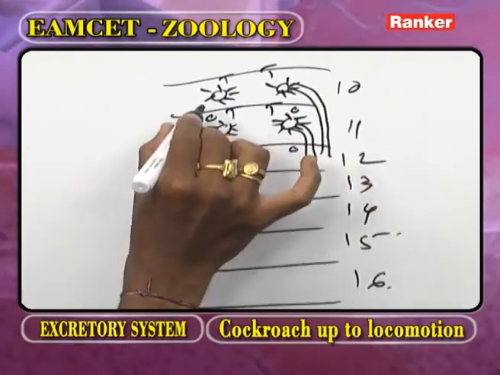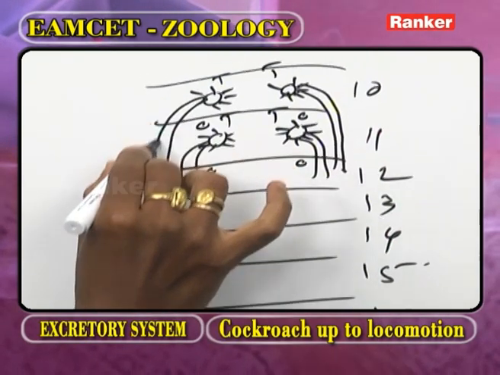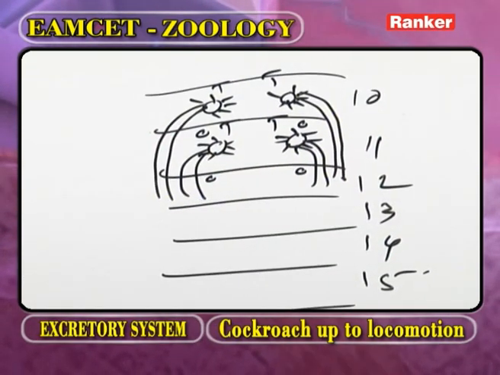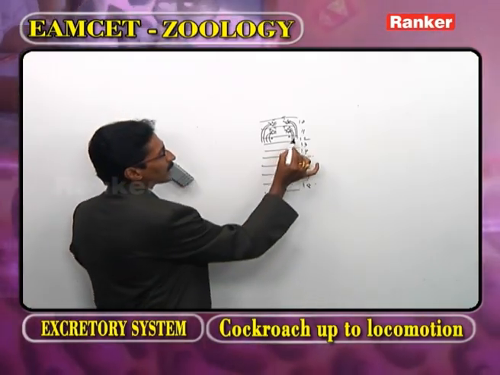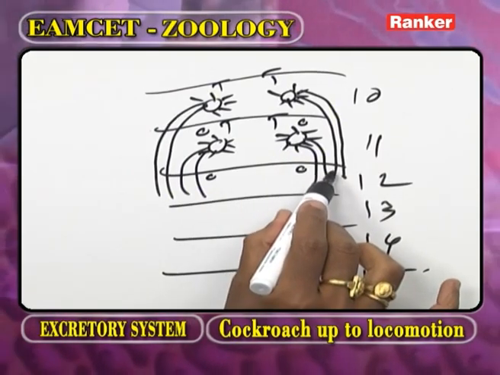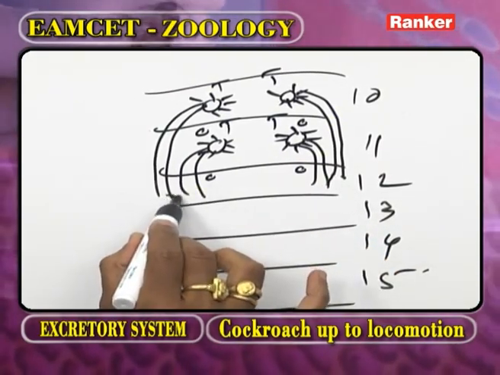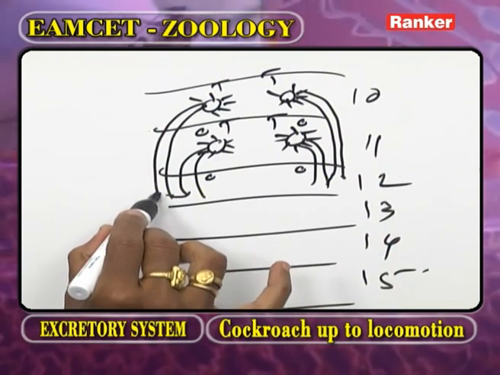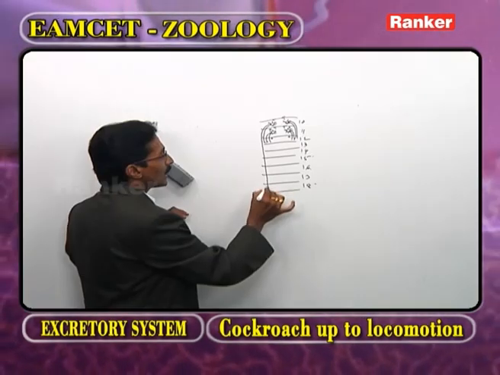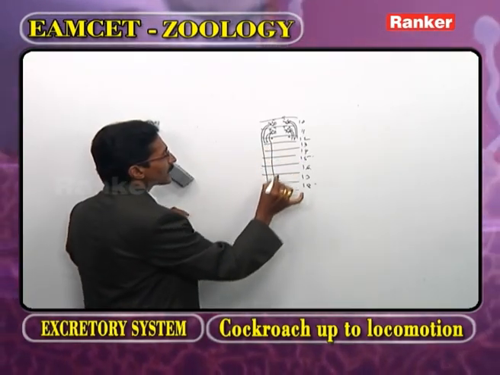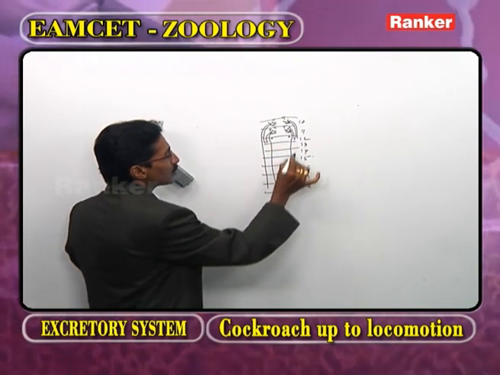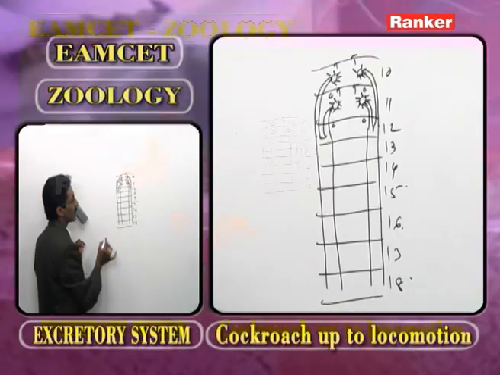Now, in the body of Eutyphoeus, how many vasa deferentia? 4, or 2 pairs. Now, the vasa deferentia unite in the 12th segment and continue up to the 18th segment.